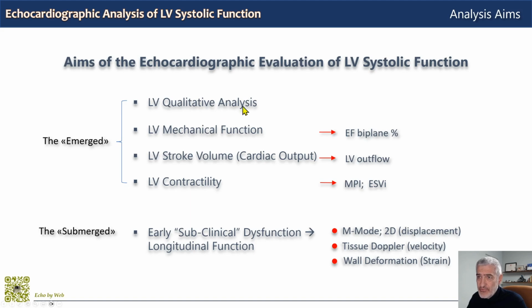It gives a different information from global mechanical function, and so its measurement should complement the measurement of biplane ejection fraction. And the best method to do it is pulse Doppler of the left ventricular outflow tract. And then we have the estimation of left ventricular contractility.